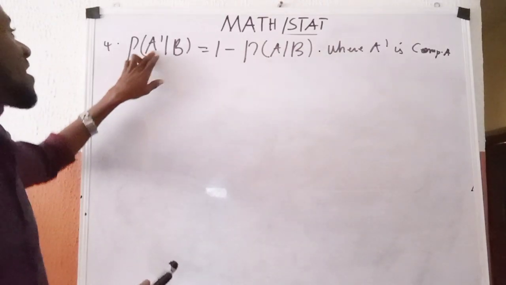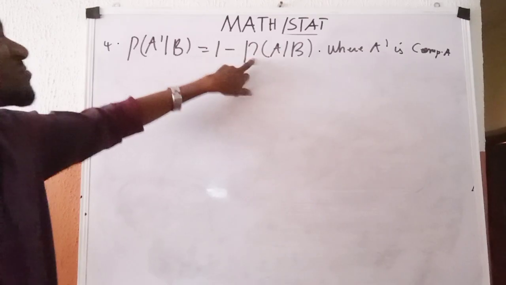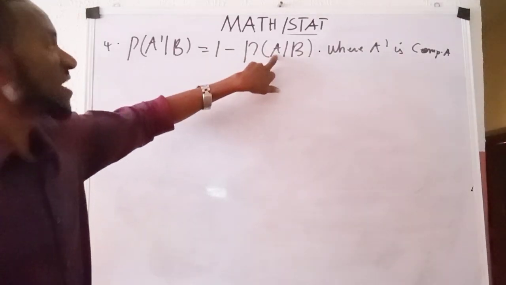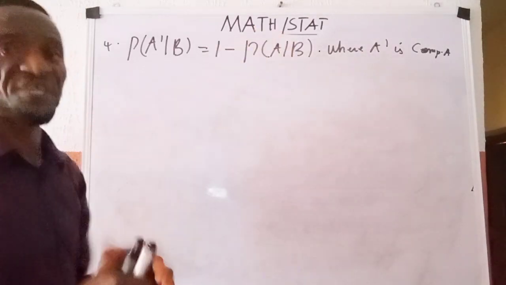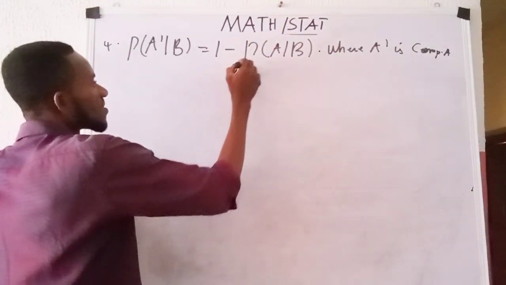The probability of A complement given B is given as 1 minus the probability of A given B. So we quickly write the proof.